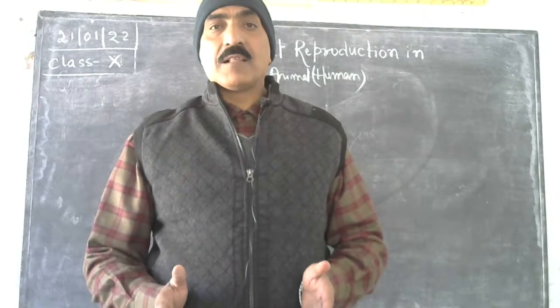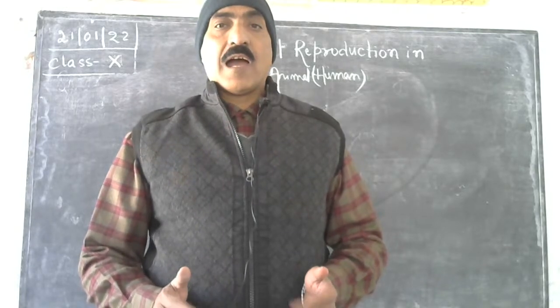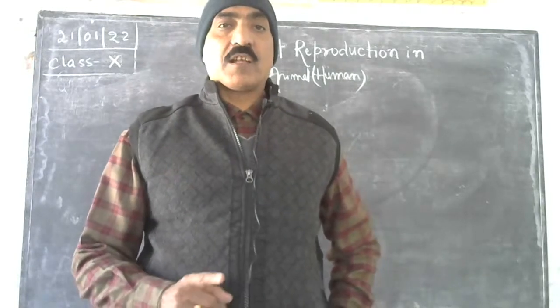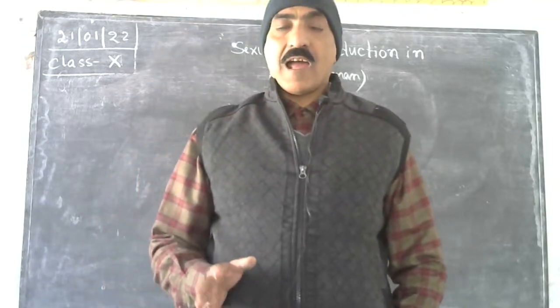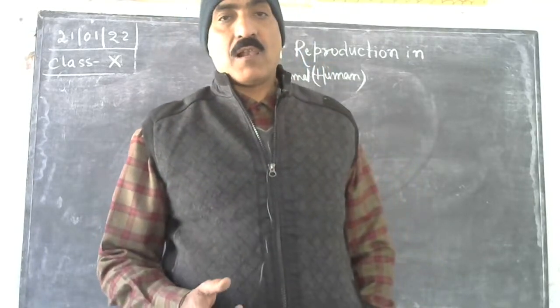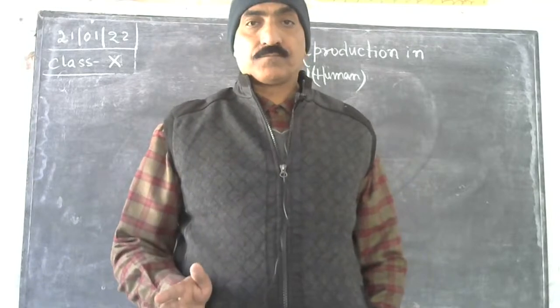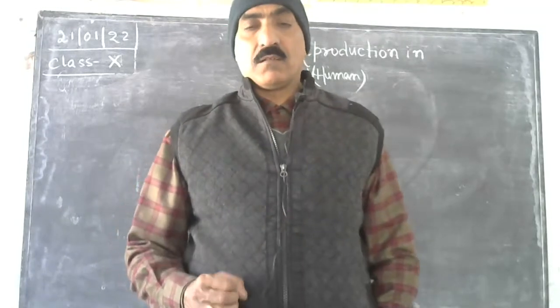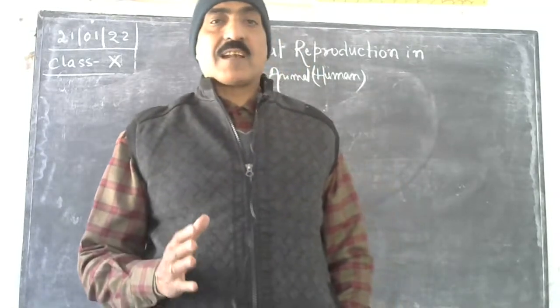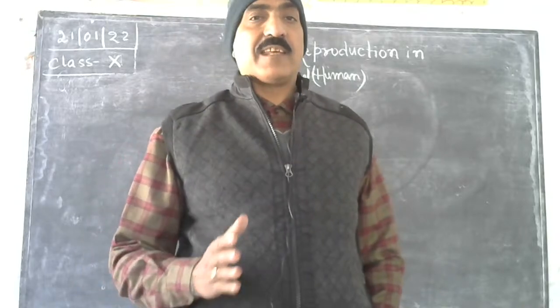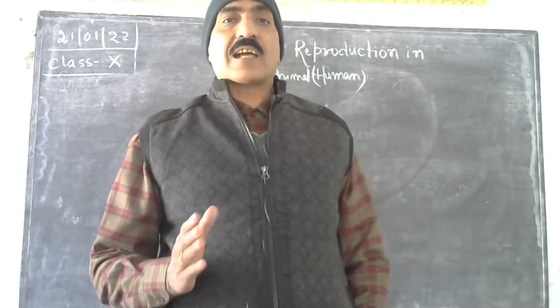Such animals which have both male and female sex organs are considered bisexual animals or hermaphrodites. But even in these animals, due to protandrous and protogynous conditions, they need a sexual partner.